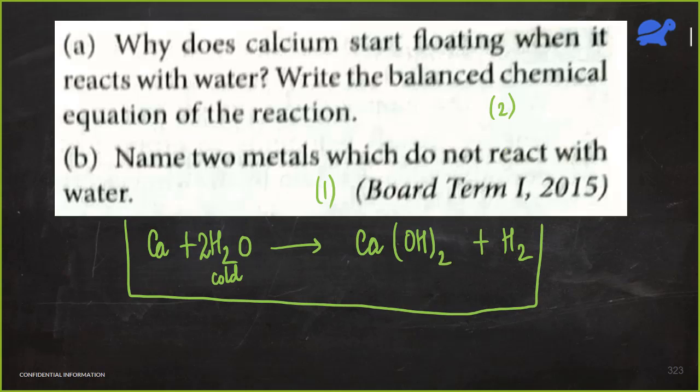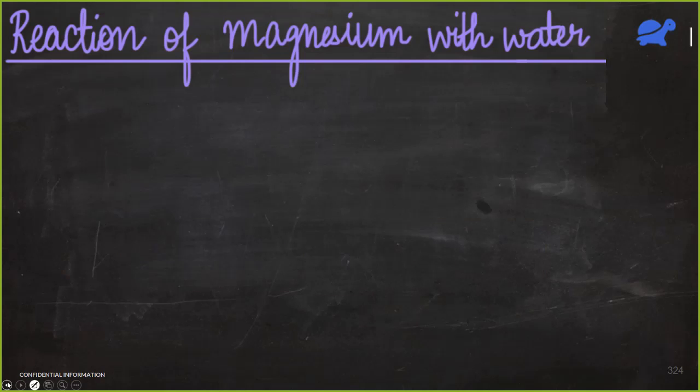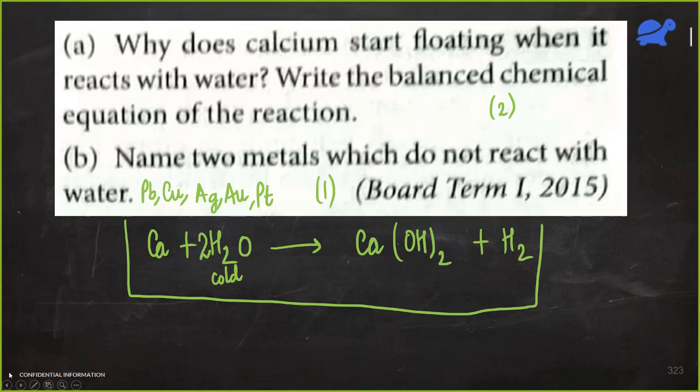Name 2 metals which do not react with water. Let us name 4 metals. What are those 4 metals? We have lead, copper, silver, and gold. Even platinum is not going to react with water. Okay. So this is the answer. And you can see, do you think these are tough questions?